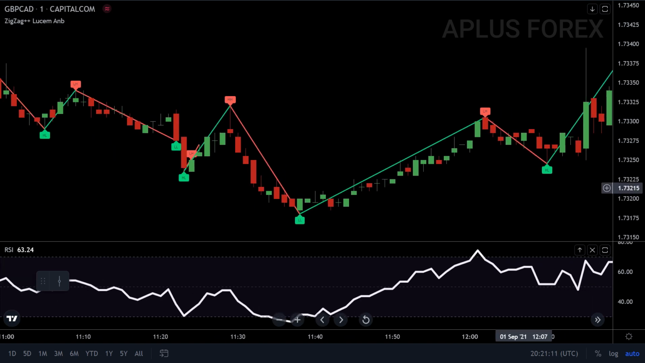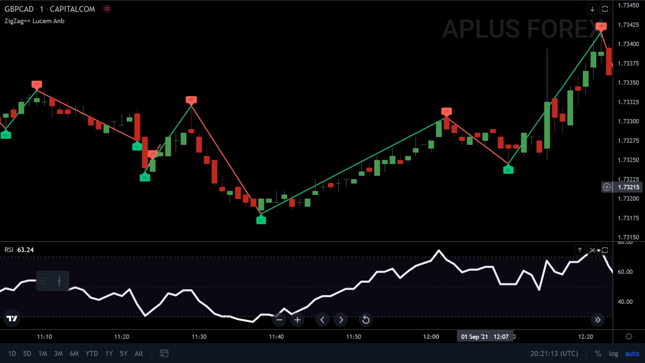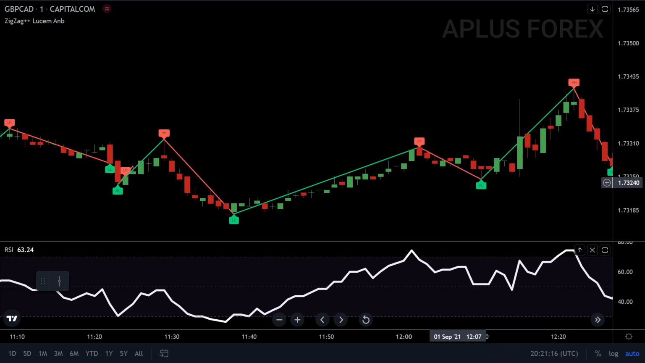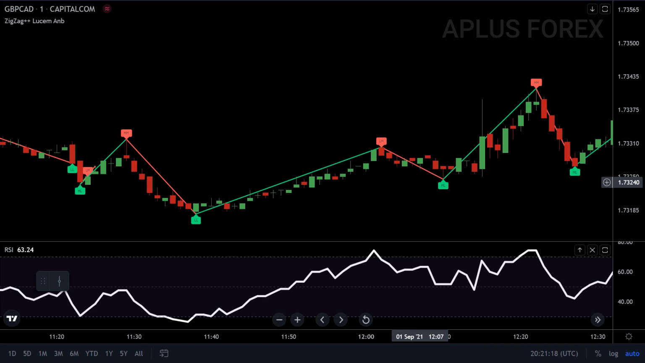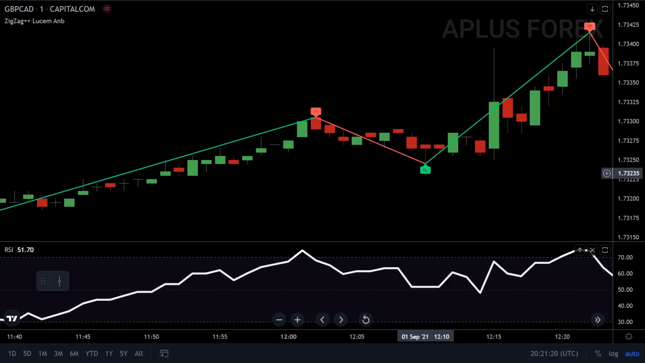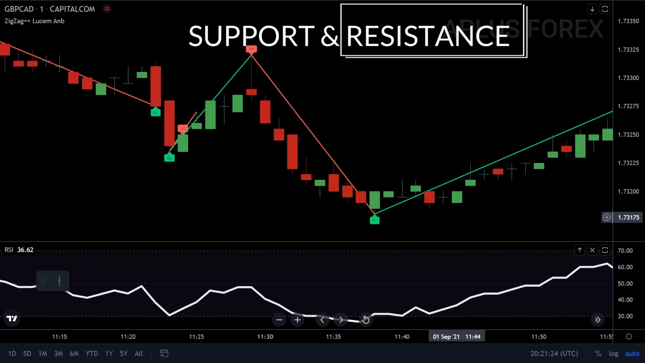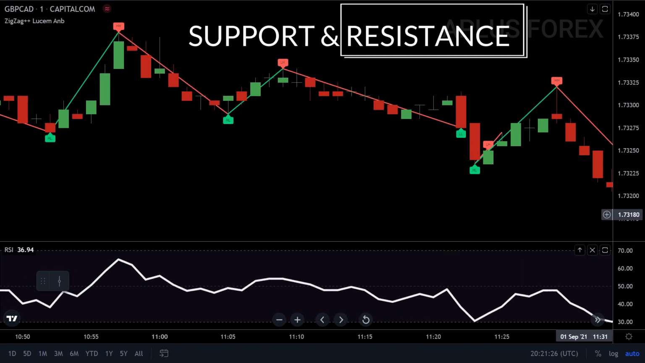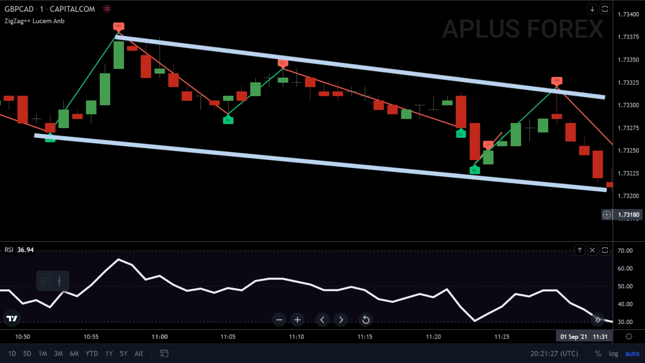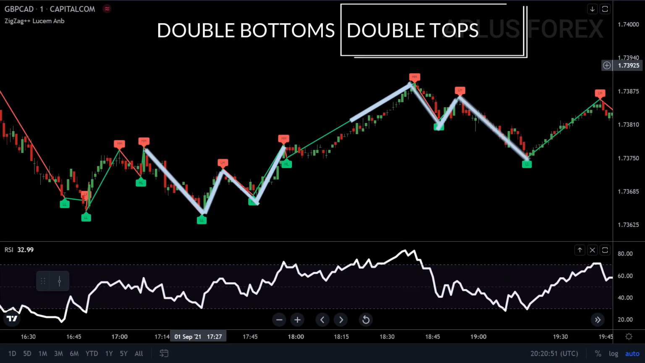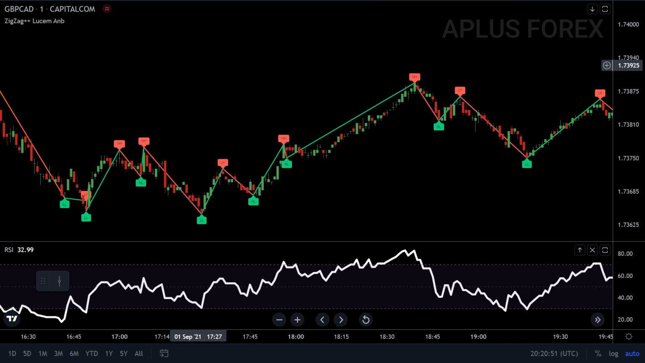For example, with this strategy that I have backtested, a setting of 4% may define waves more clearly than a setting of 5%. Although the zigzag indicator does not forecast future trends, it can assist in identifying potential support and resistance zones between plotted swing highs and swing lows. Reversal patterns such as double bottoms and double tops can also be revealed by zigzag lines.